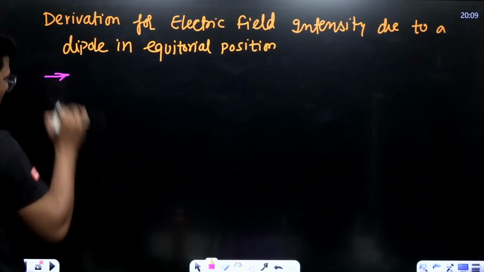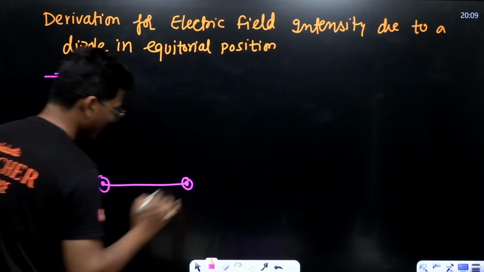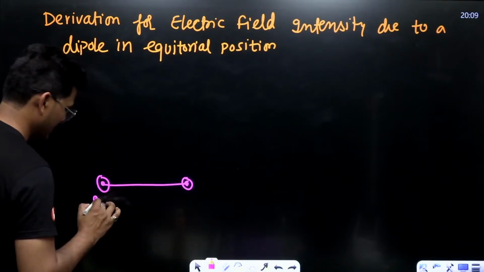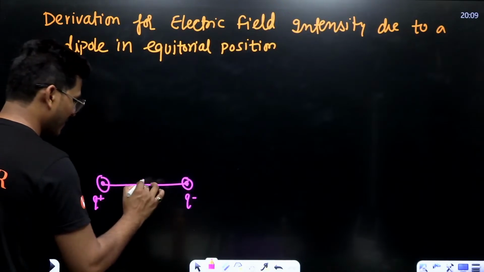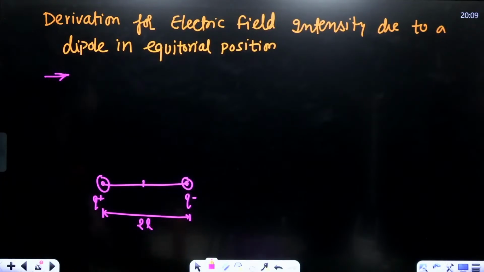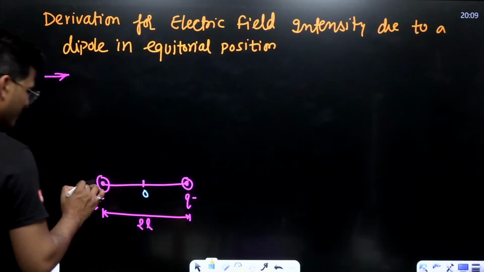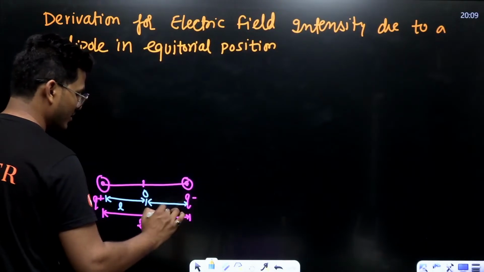See, first consider the diagram. This is the dipole, this is Q negative, Q positive. Is it okay? I'm considering the distance between these two as 2L, so the distance from Q positive to O is L, and this one is also L.